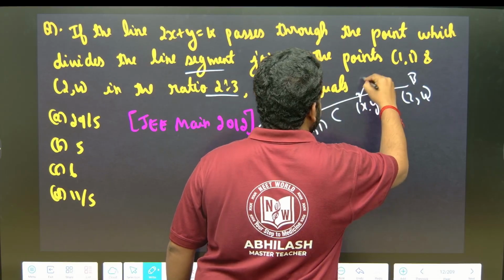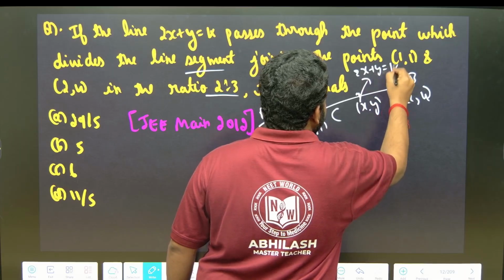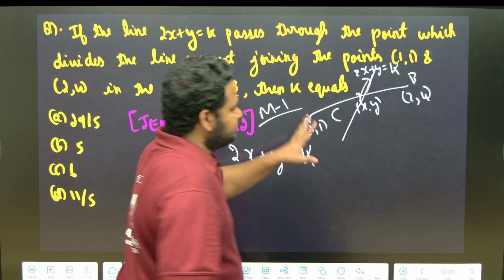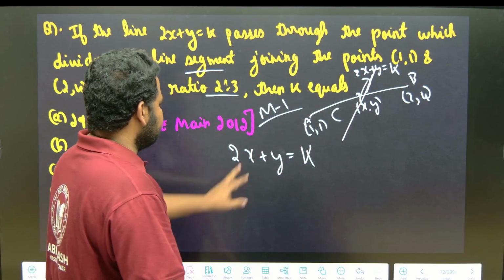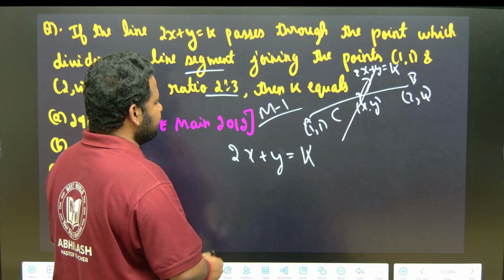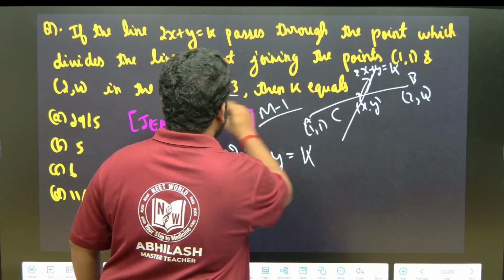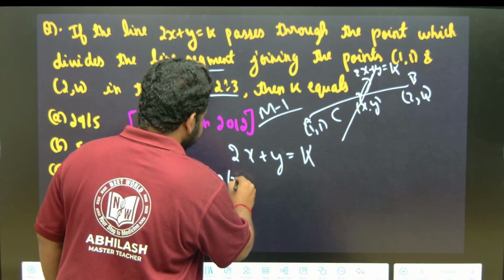And we have to put this x comma y in the equation 2x plus y is equal to k, because this straight line passes through this point C. Now let us first find x comma y. X can be written as 2 into 1 plus 3 into 2.